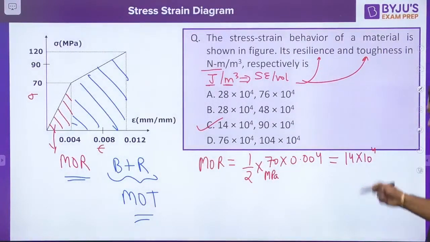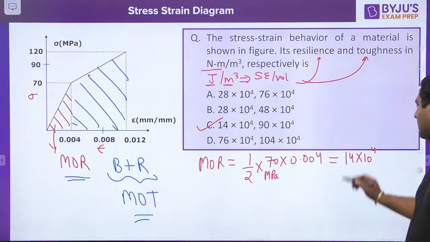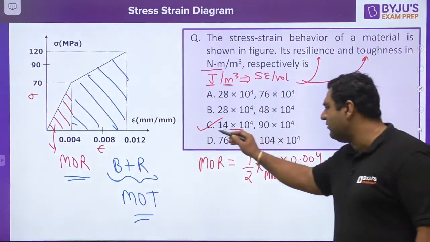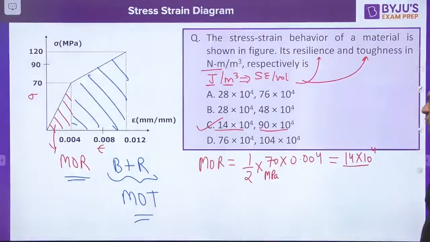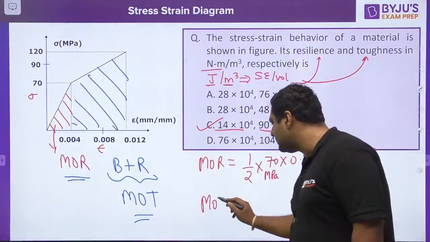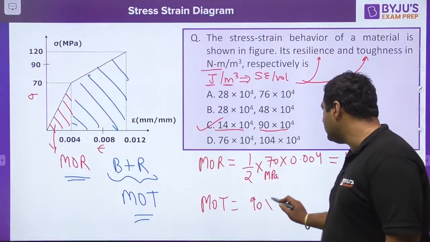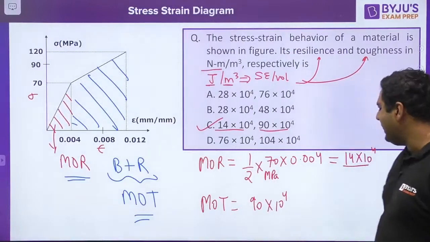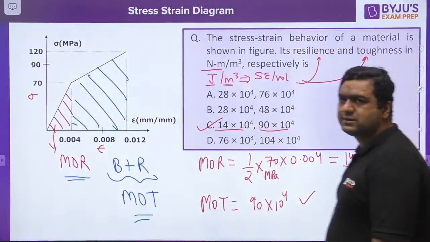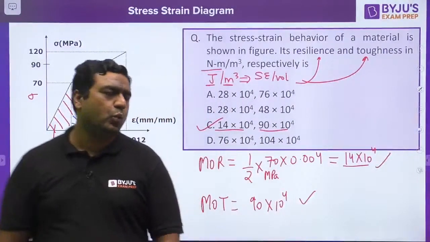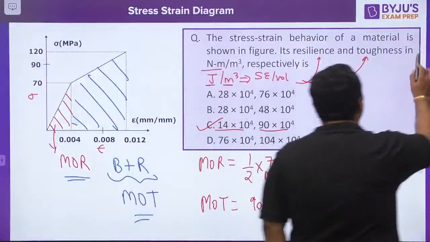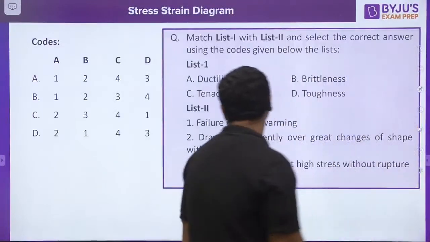So you will get the answer 14 into 10 power 4. And my dear, only one option is having this. So obviously C will be the answer. So modulus of toughness will come out to be 90 into 10 to the power 4. Adding both the areas, we will get this. Wonderful guys. So what will be the answer to this question?